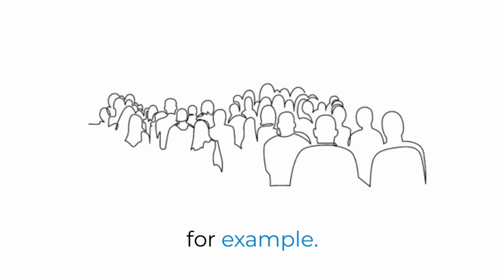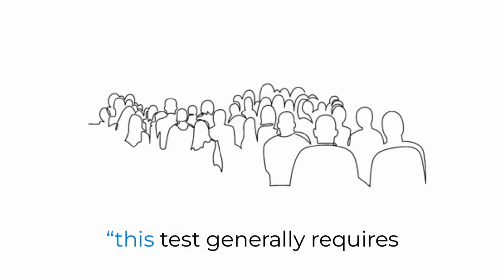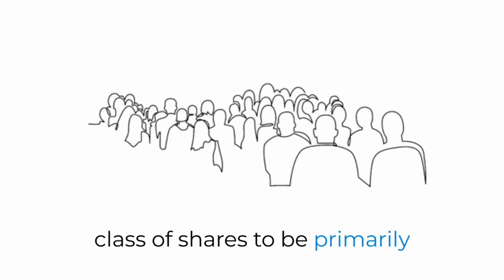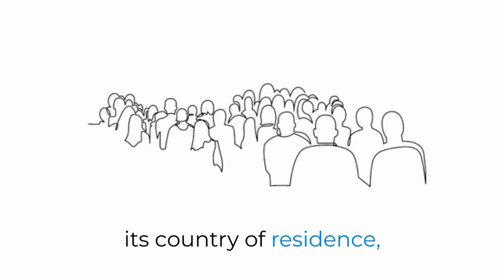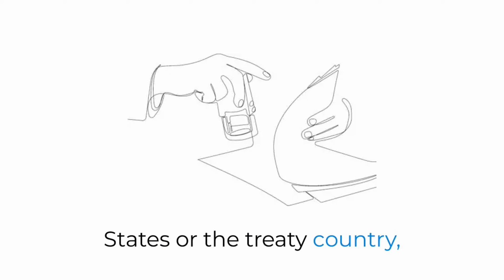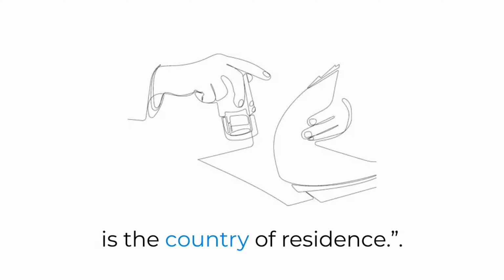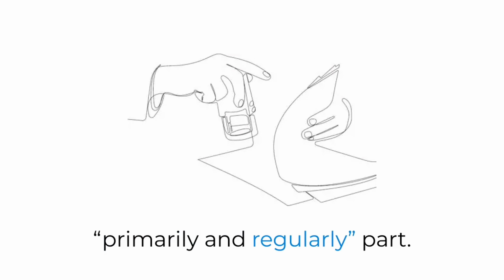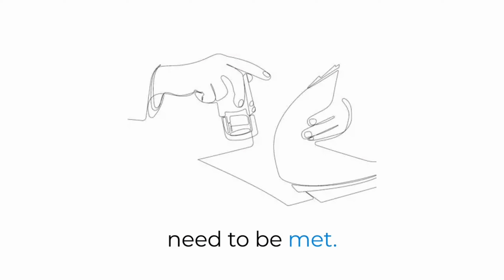For example, publicly traded corporation. IRS definition. This test generally requires the corporation's principal class of shares to be primarily and regularly traded on a recognized stock exchange in its country of residence, while other treaties may permit trading in either the United States or the treaty country, or in certain third countries if the primary place of management is the country of residence. What is notable here is the primarily and regularly part. Both these tests generally need to be met.